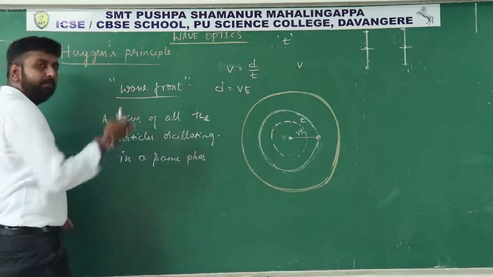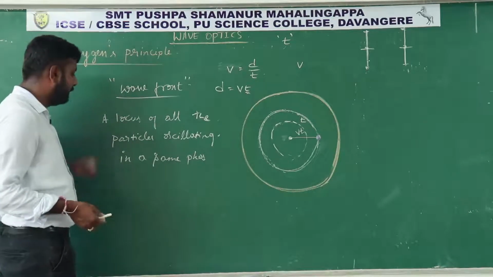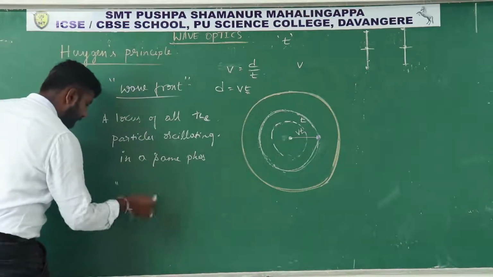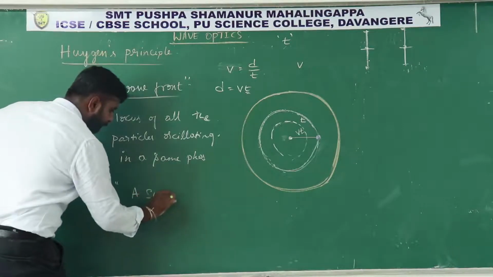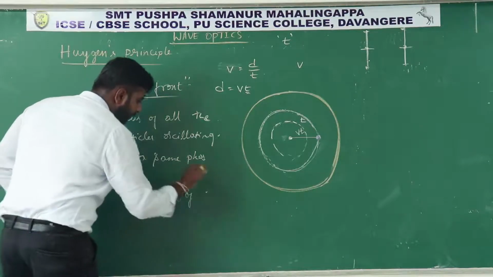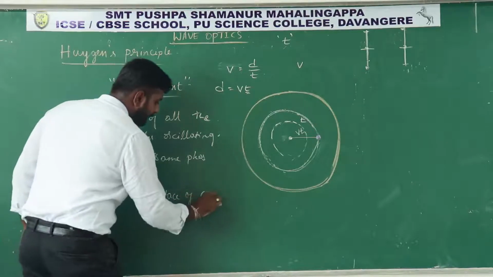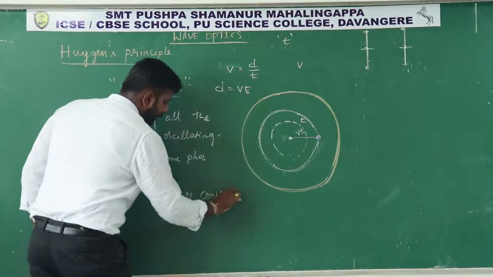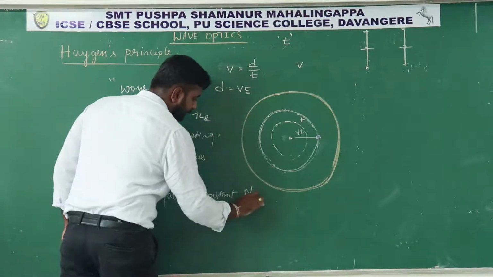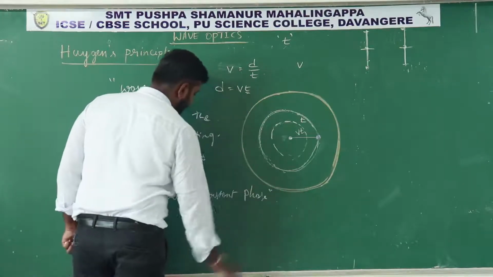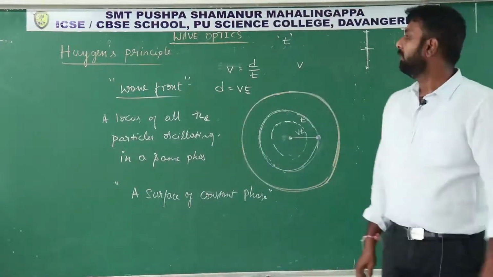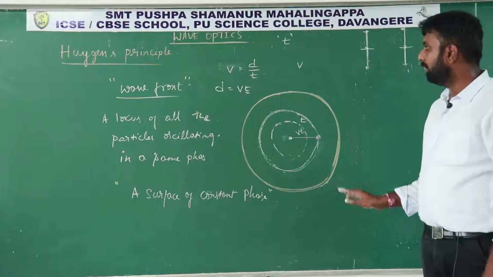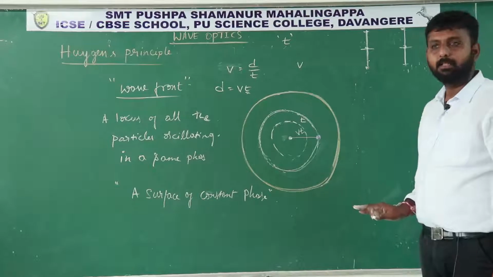Like this we define the wavefront, or in one sentence we can define it as a surface of constant phase. A surface of constant phase is called a wavefront. I hope you understood the concept of wavefront.